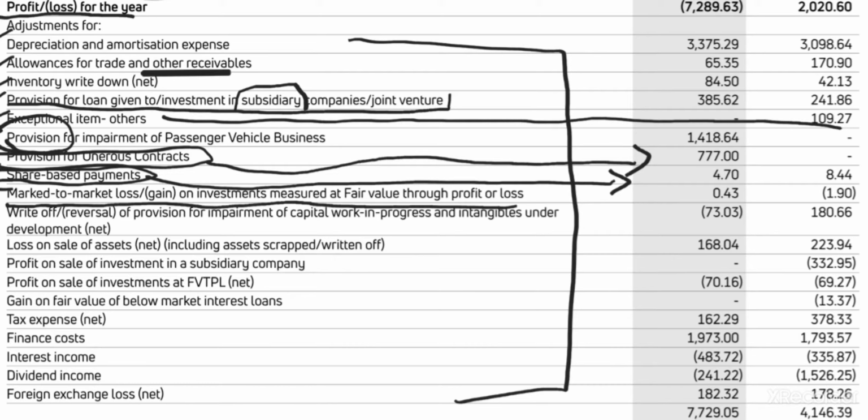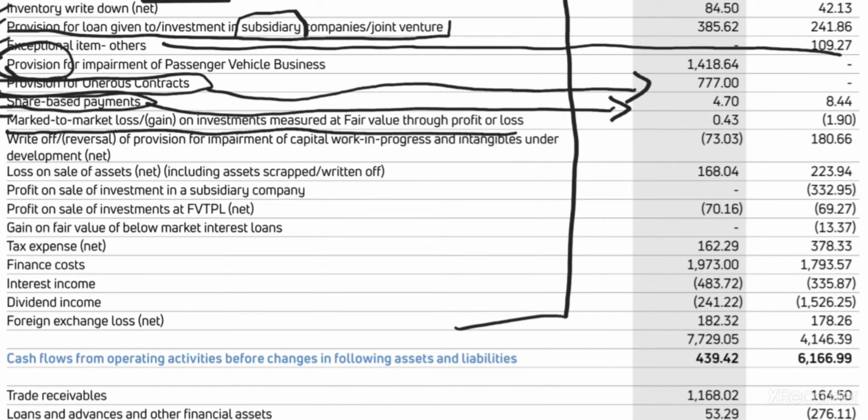Say I'm buying a speaker for 100. After 5 days of usage, the market value has gone to 80. Now in the particular reporting period, I should report it at 80 only. So 20 is my loss. That's nothing but mark to market loss. Then write off of provision of impairment of capital work in progress and intangibles under development. Capital work in progress means, say there is a plant or factory which is under construction.